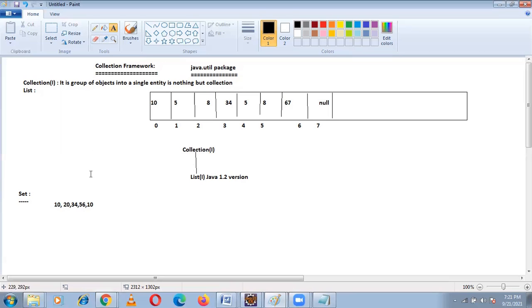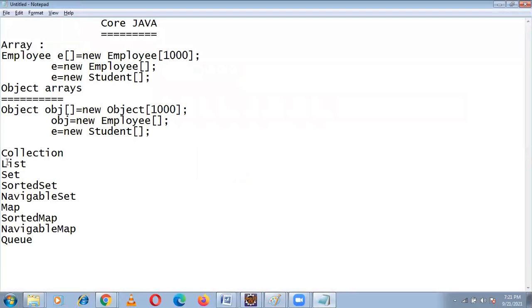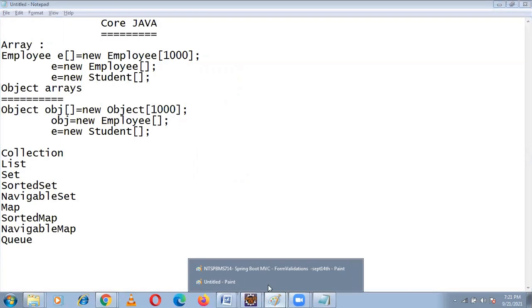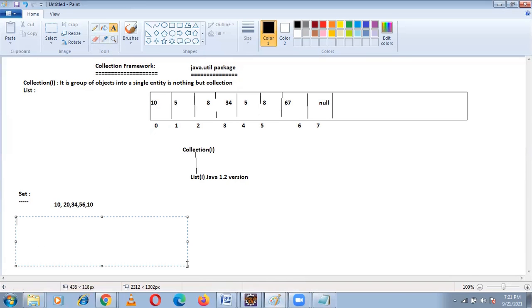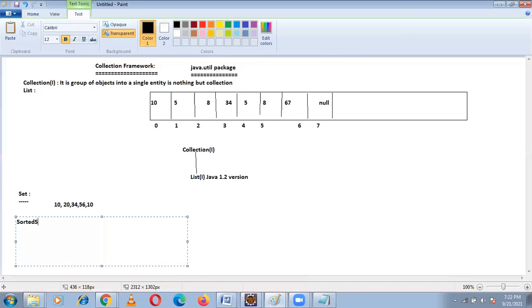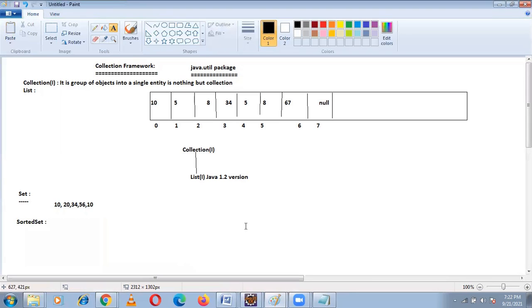Now we completed collection, we completed list, we completed set. Next coming to sorted set. In sorted set also, duplicates are not allowed.